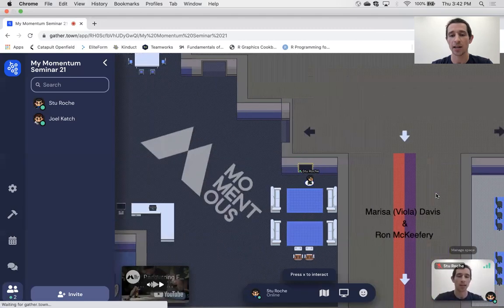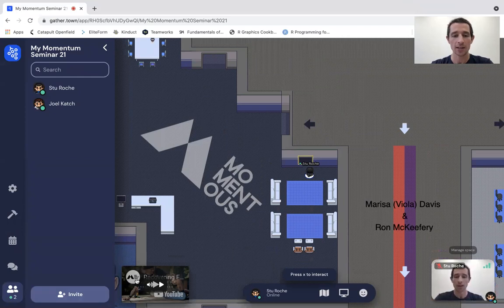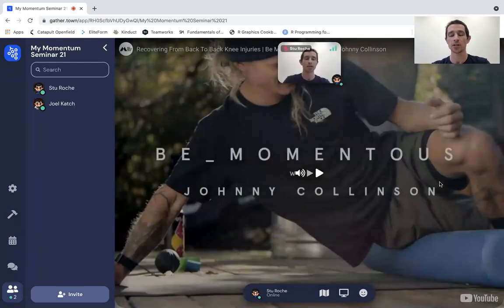So there's an area down here with a TV. As I get close to this TV, it flashes gold, and there's this yellow rim around it. This means it's an interactable object. You can see in the bottom left-hand corner, this YouTube video suddenly popped up very small. But if I hit X, because it says press X to interact, the YouTube video appears on the screen. If I were to press play here, it would play the YouTube video.